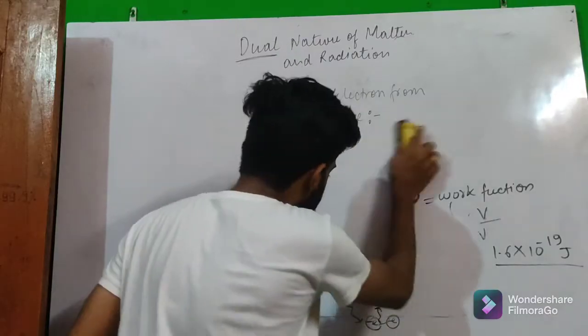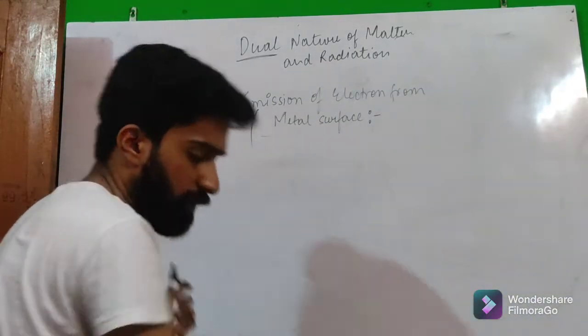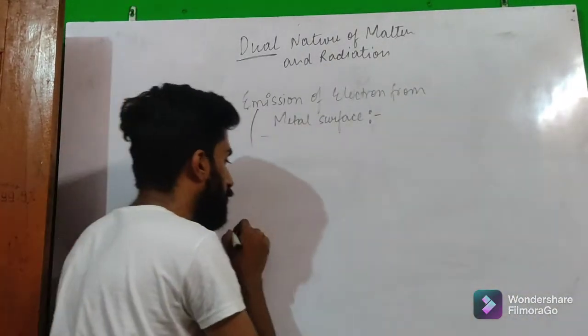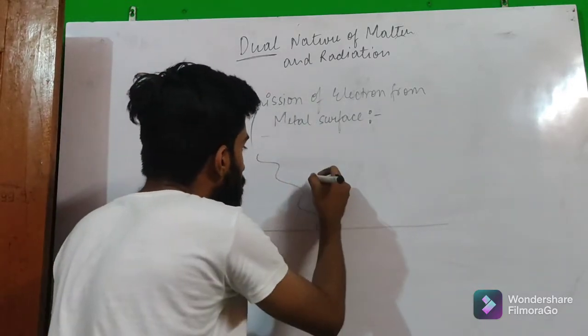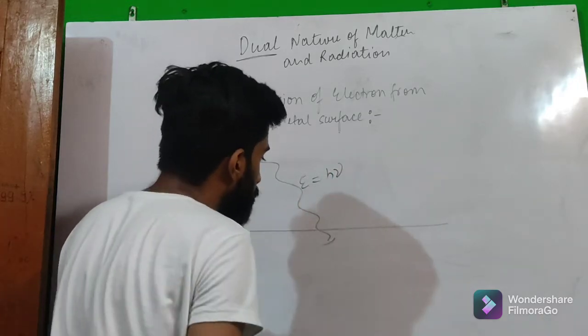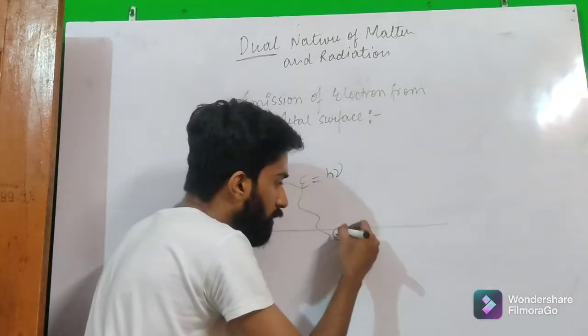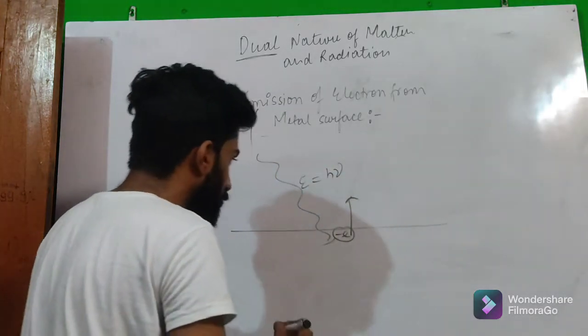Okay, let's move forward. Let us suppose that we incident an energy equal to h nu, and the electron comes out from the metal surface.